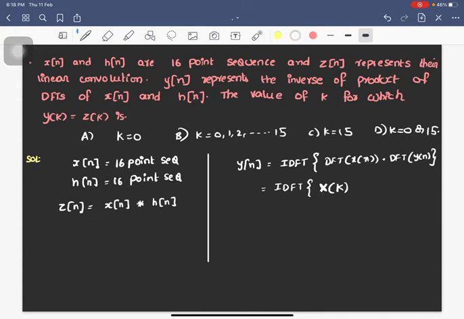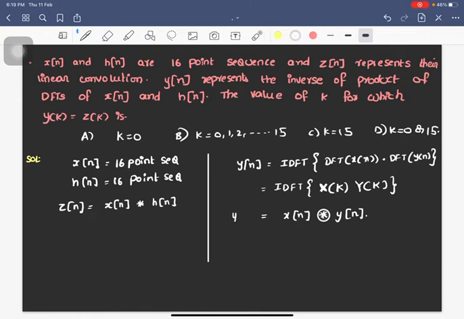Those are the DFTs, not the signals. So by the property of inverse DFT, it will be simply x of n circularly convolved with h of n. So the product in one domain will result in circular convolution in the other domain for DFTs.